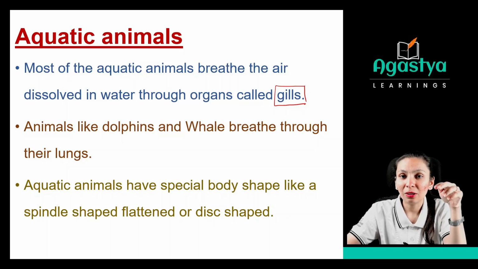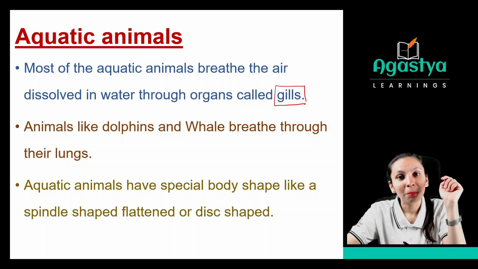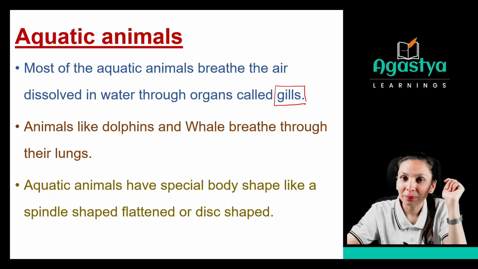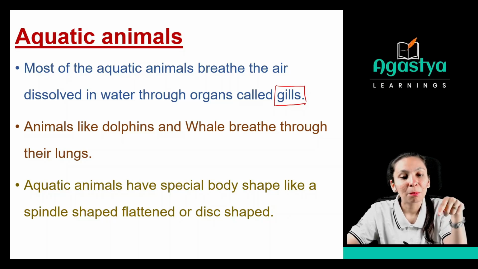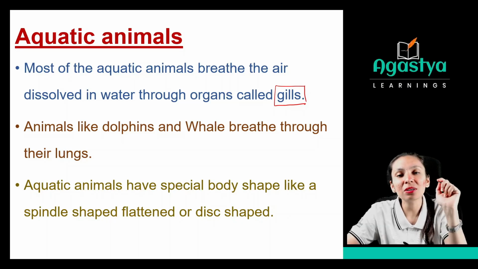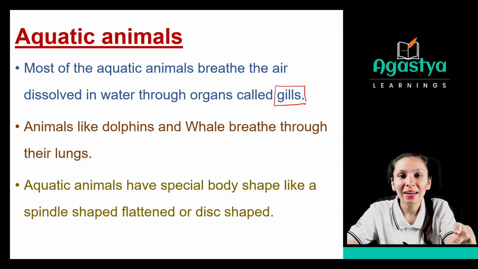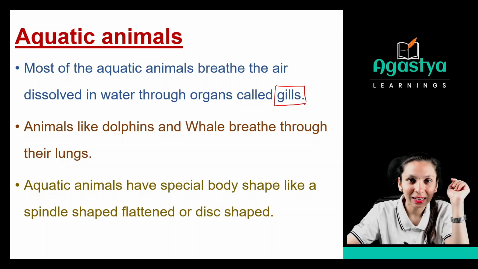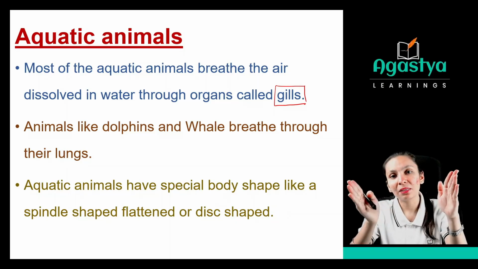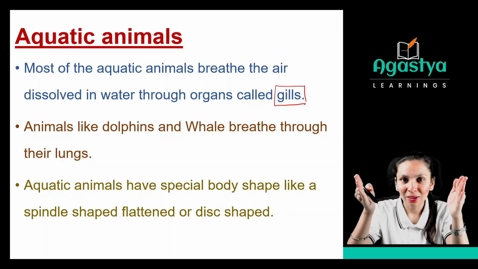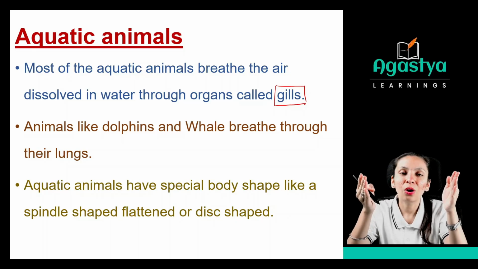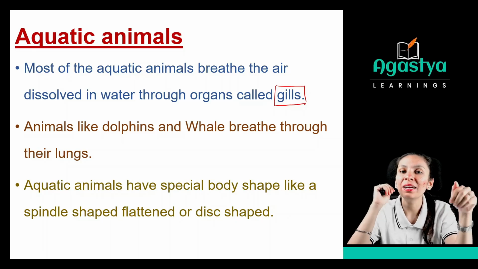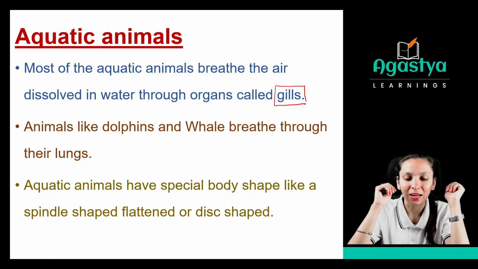This kind of animal also lives in water, but they breathe through lungs because they have lungs. And the normal fish will breathe through the gills. Clear? So the aquatic animals can breathe through the skin, or the gills, or some animals like dolphin and whale can breathe through the lungs.